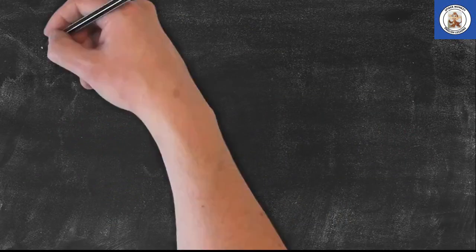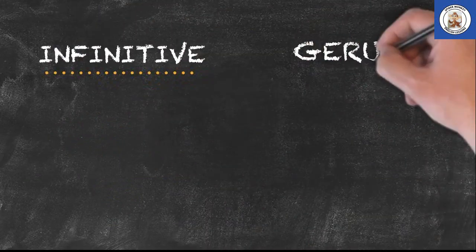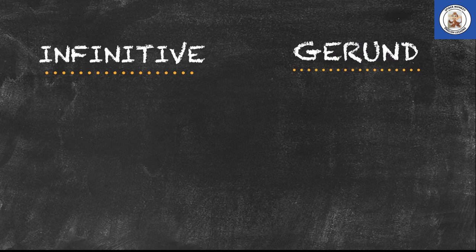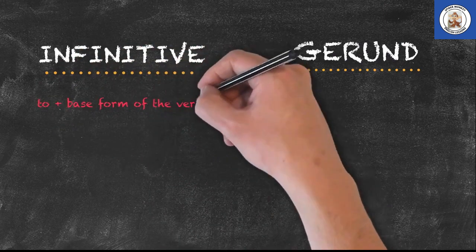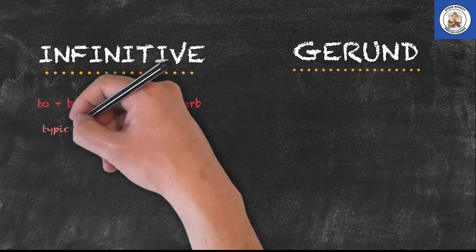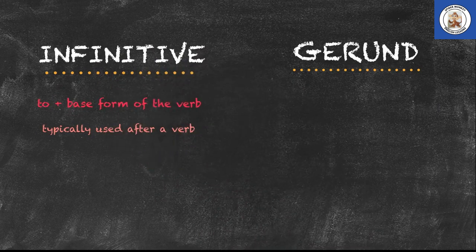And now we'll have a look at both the infinitive and the gerund. The infinitive is the word "to" followed by the base form of the verb. We'll typically use it after a verb, specifically verbs like "want" or "hope." We can make statements like, "I want to go to the beach."